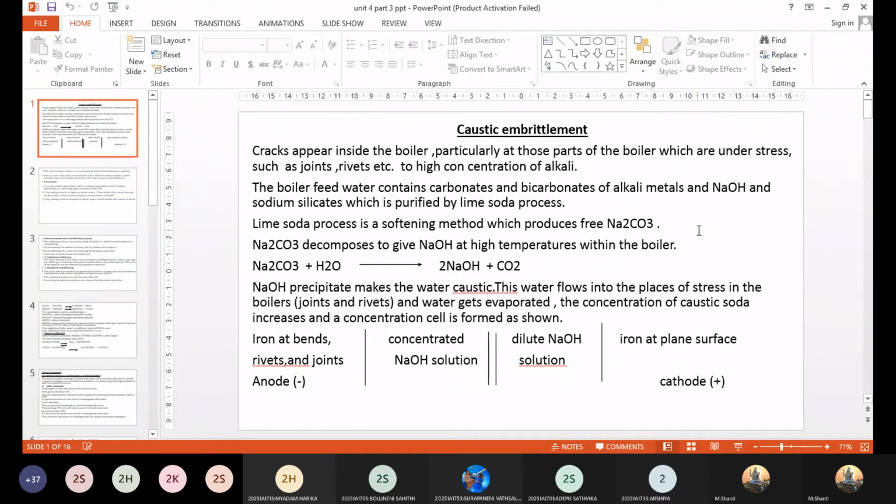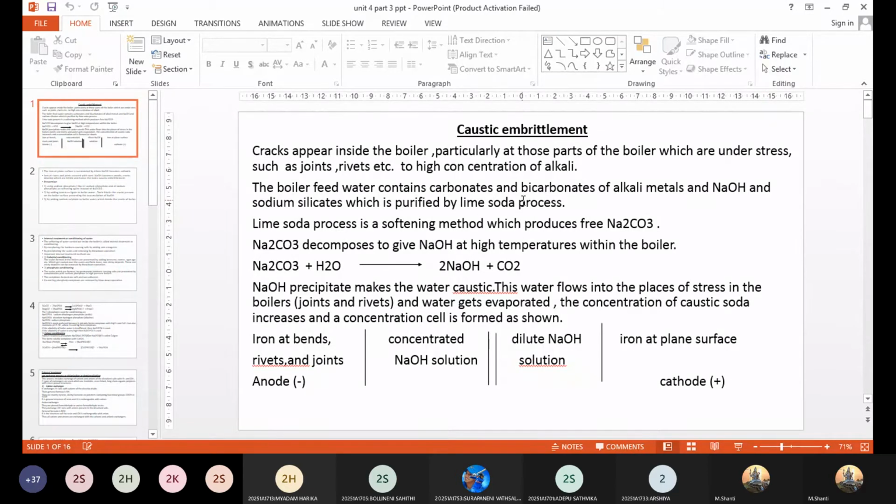Okay, so your answer should be divided into three parts. Either for sludges or scale, you just have to divide into three parts and then answer. So that will be a full length answer. It can be asked either for 10 marks or for 15 marks directly, because that is a lengthier question. Okay, so be thorough with this topic, scales and sludges.